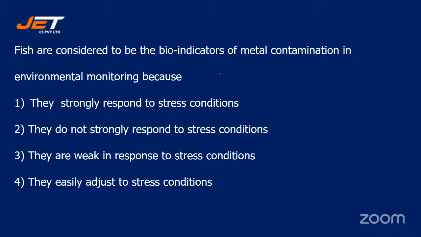Next question. Fishes are considered to be the bioindicator of metal contamination in environmental monitoring because they strongly respond to stress condition, they do not strongly respond to stress condition, they are weak in response to stress condition, or they easily adjust to stress conditions. So what could be the correct answer for this question, students? Why are fish considered to be the bioindicators of metal contamination in environmental monitoring?